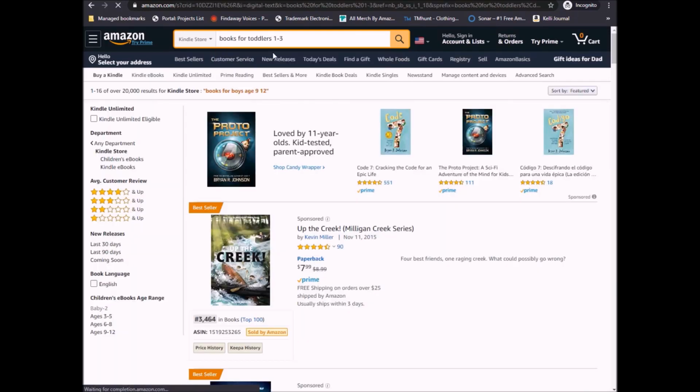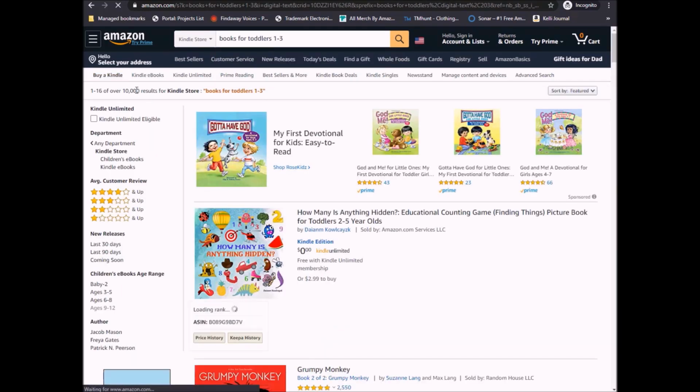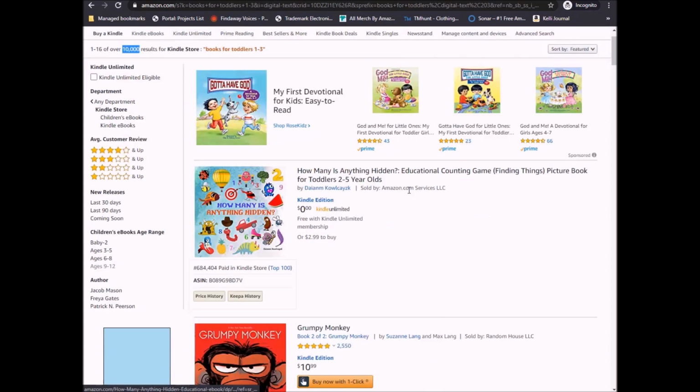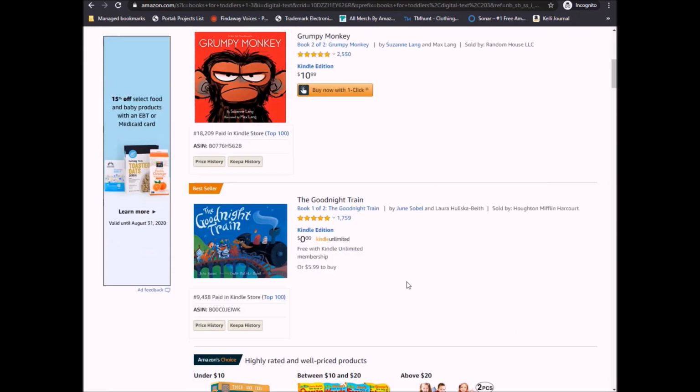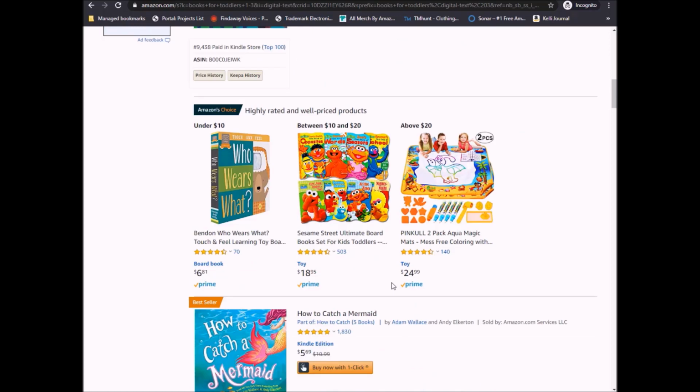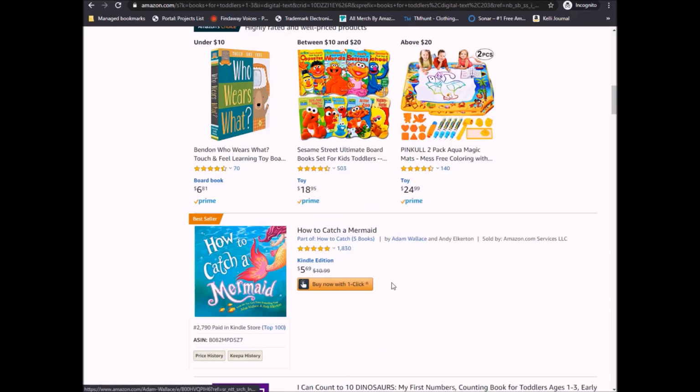Okay. So again, the number one search right now is books for toddlers 1 to 3. Let's just do the first one. Okay, so this is less competitive than the other one because there's only 10,000 instead of 20,000. So that's good. That's promising. Let's see. This ranking isn't really that great. 684,000. Okay, 18,000, that's good. 9,000, that's good.